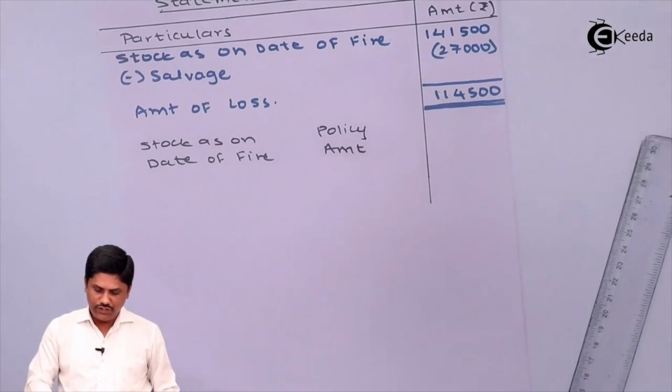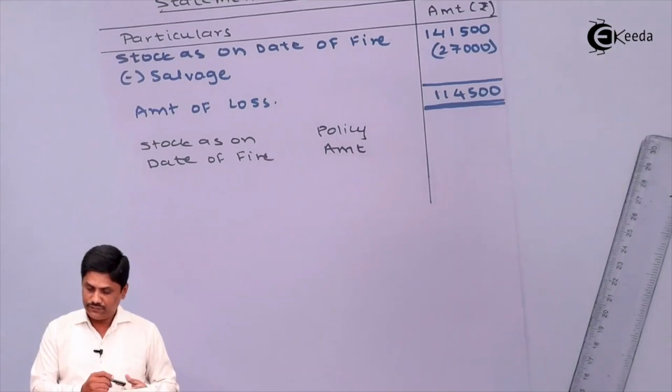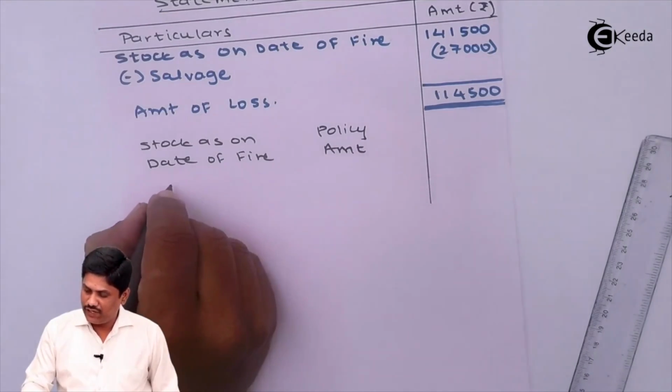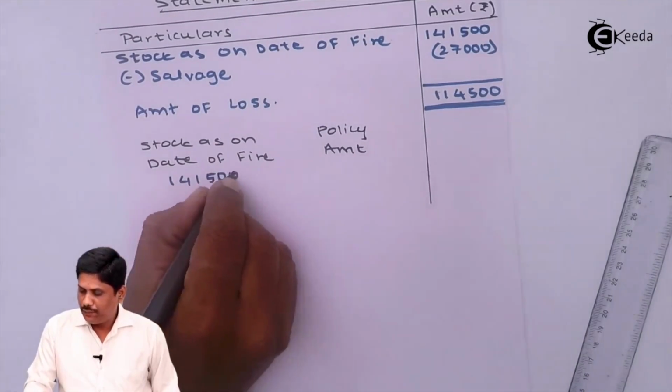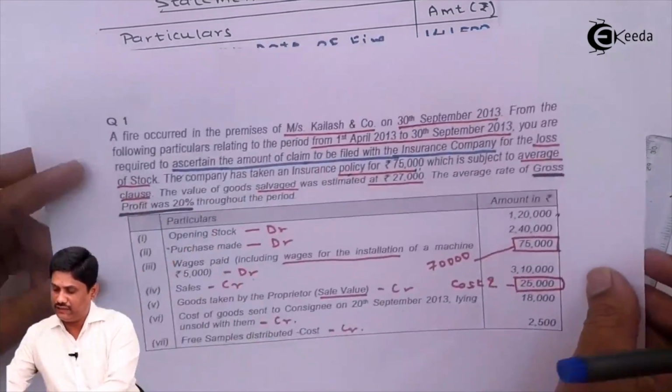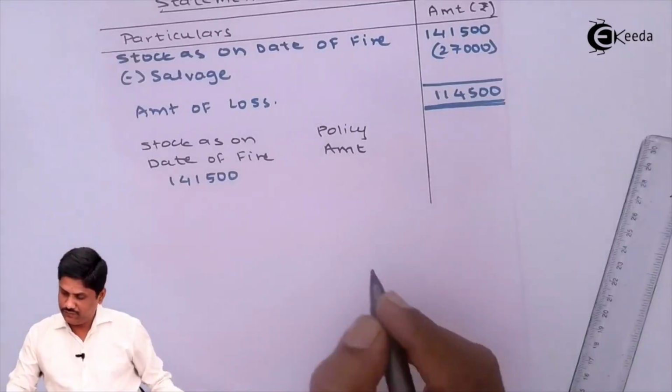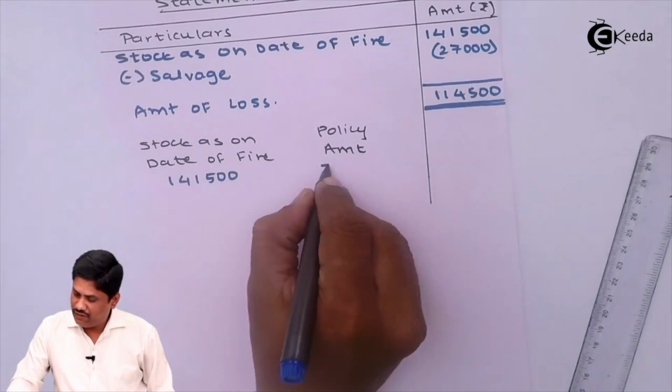Now tell me, what is your stock as on date of fire? Your stock as on date of fire is 141,500. जबकि आपका पॉलिसी अमाउंट कितना था? 75,000. So policy amount will be taken 75,000.